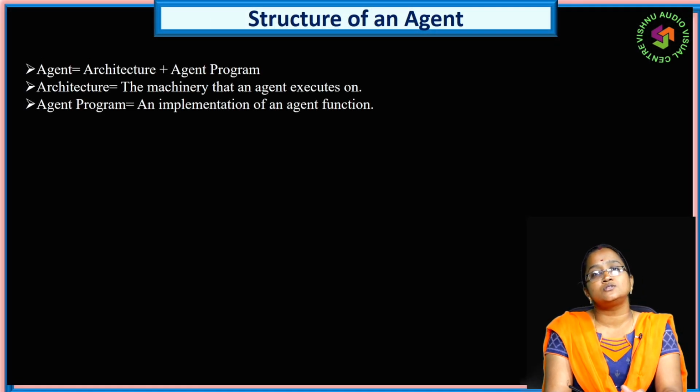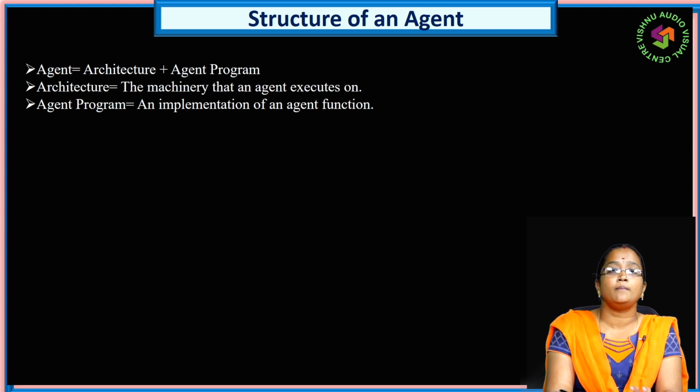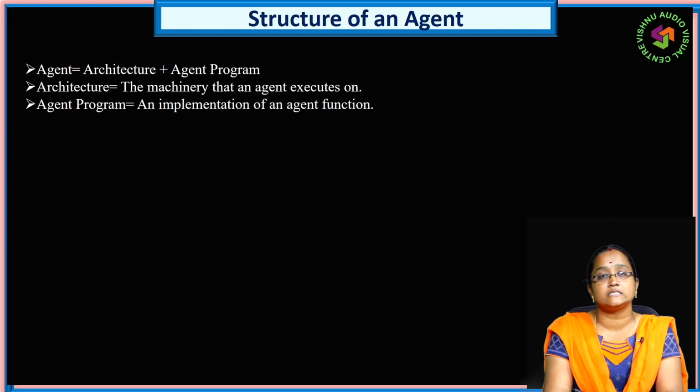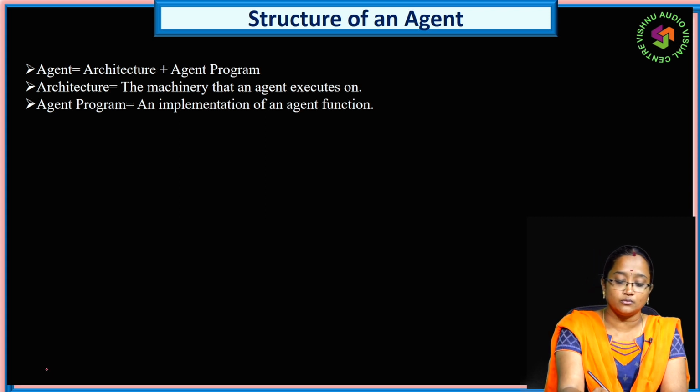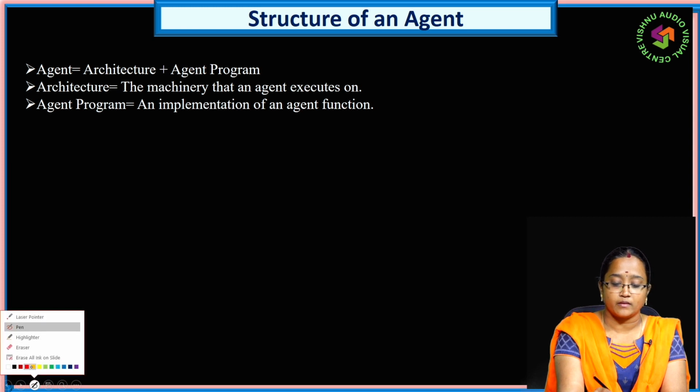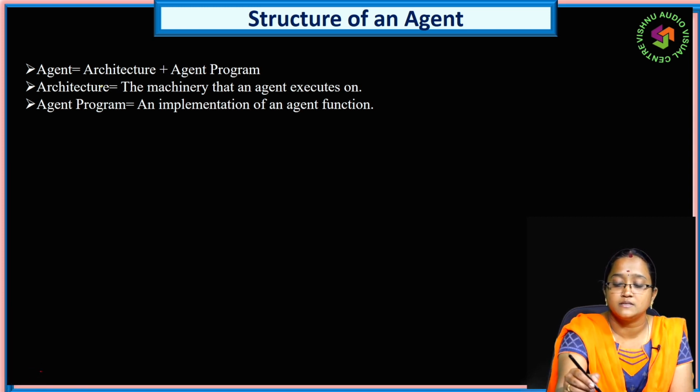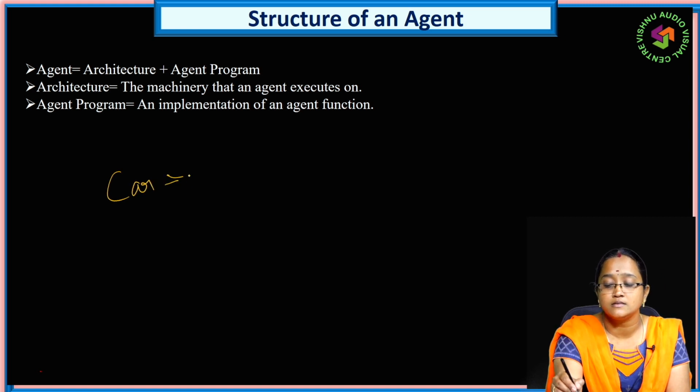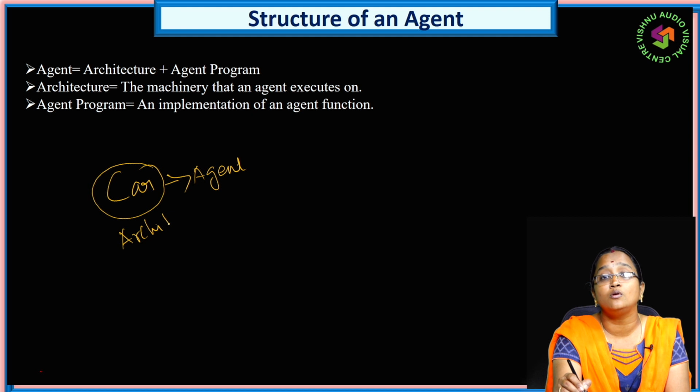Next is the structure of an agent. What may be the structure of an agent? Agent is agent structure plus agent program. Agent structure is nothing but architecture. Here the architecture means the car. The car is an agent, and the car's outer body is the architecture.